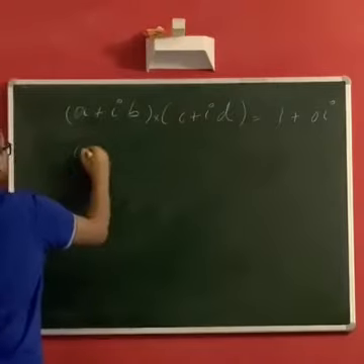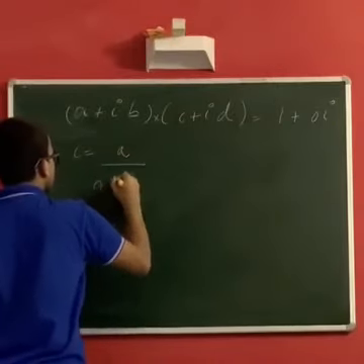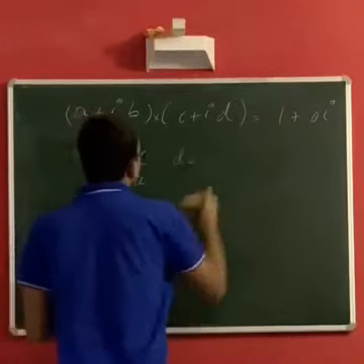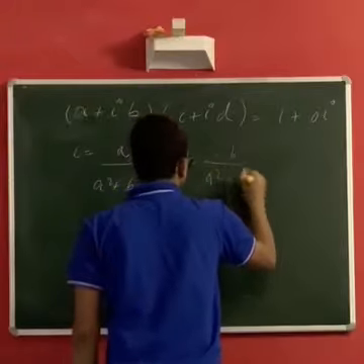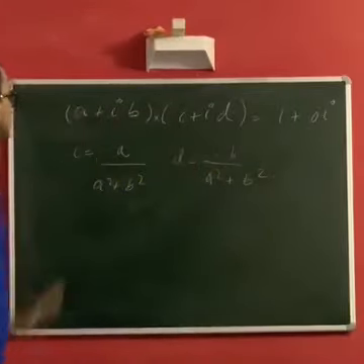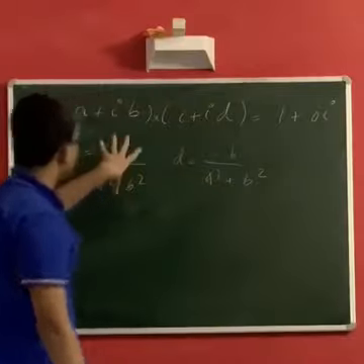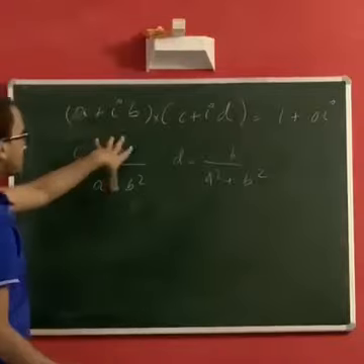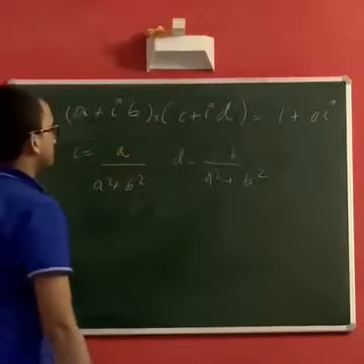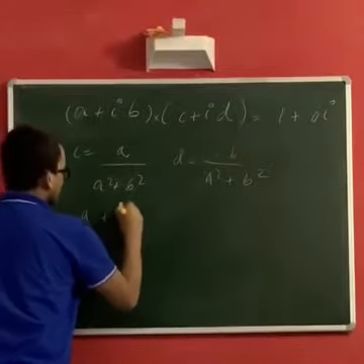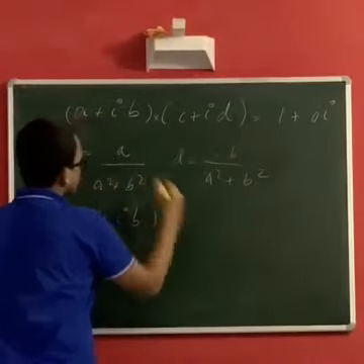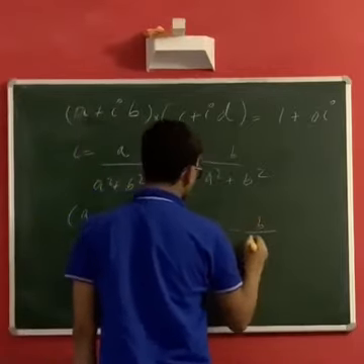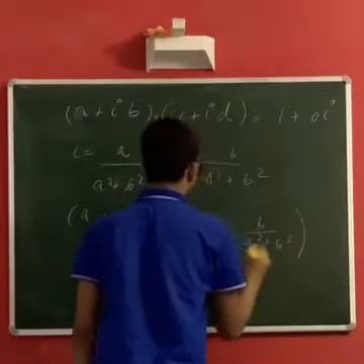So if you take c as a by a square plus b square and d as minus b by a square plus b square, let's just say you take this, which means you take c plus id, this thing plus i times this thing, as the number which you are multiplying this by. Because these both are real, c plus id will be a complex number. So if you multiply a plus ib times a by a square plus b square minus b by a square plus b square, i times,